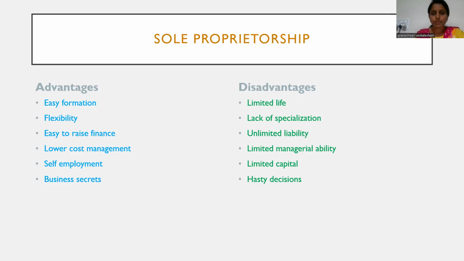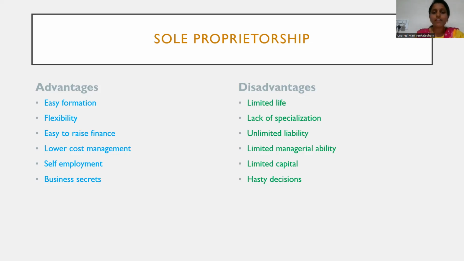disadvantages. Limited life. Yes, we already discussed that there is a lot of flexibility in the business activity. So as per his interest, he can continue the business. He can increase his business activity, or if he doesn't want to continue, he can close it immediately. So we can see a limited life in the business organization.